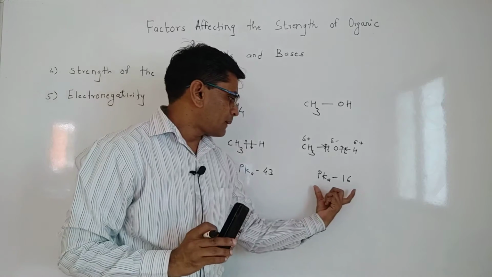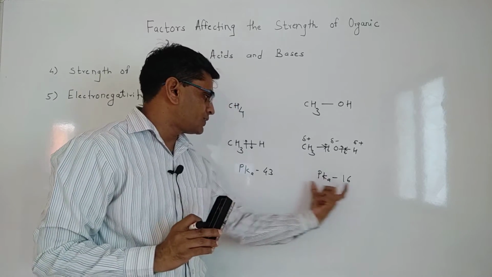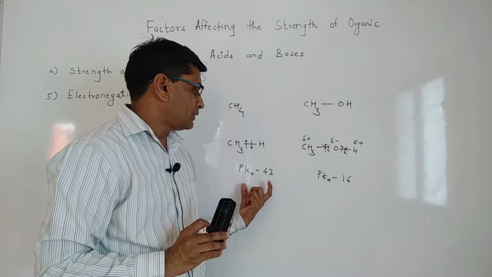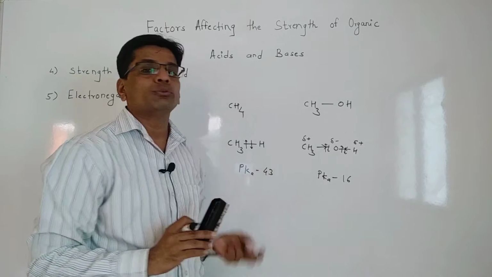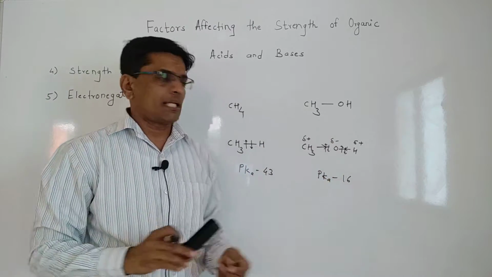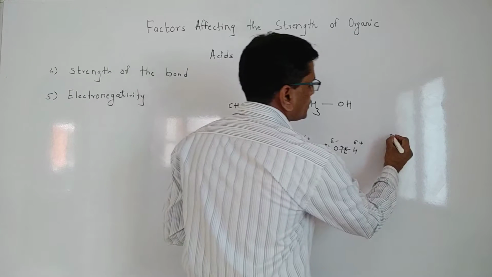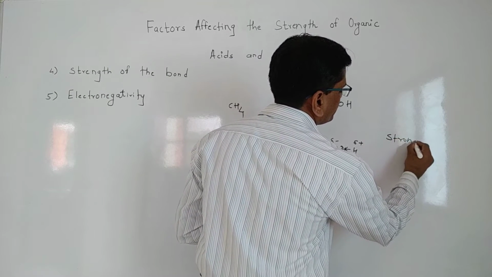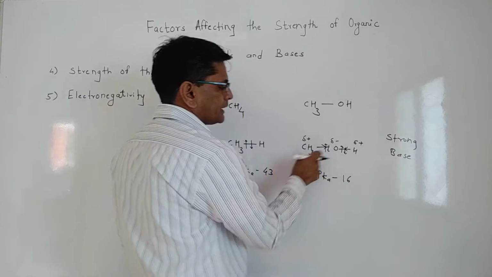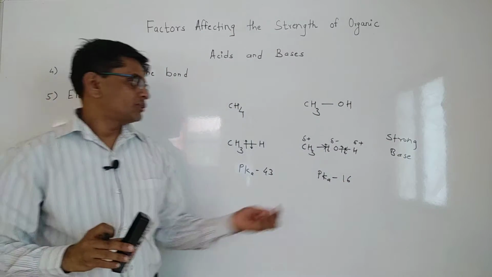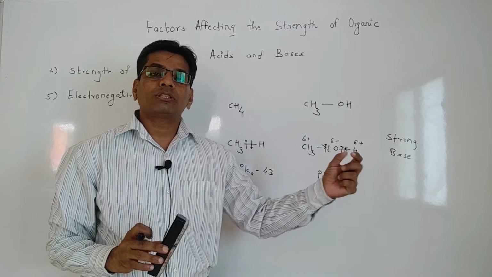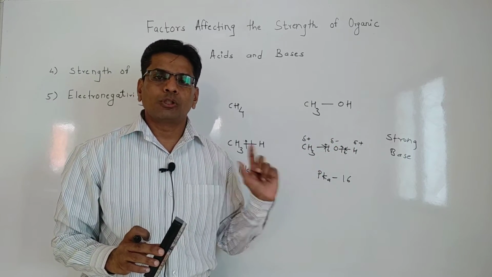Here, there is a drastic change between these two molecules, with a far larger difference in their pK values, which means there is a possibility to remove the H plus ion. And you know that if we use a strong base, then the strong base will take the proton and convert this into the methoxide ion. So that means this becomes acidic when we use a strongly basic molecule.